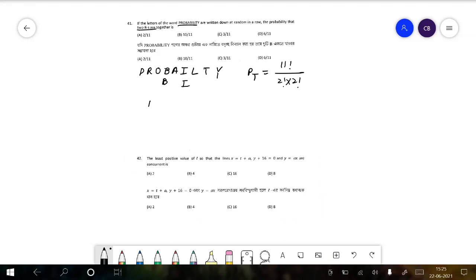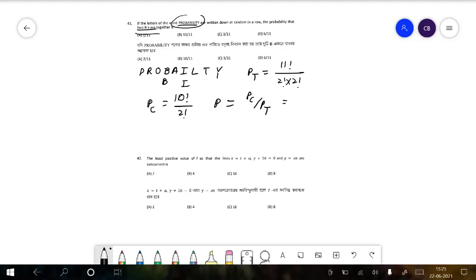Then again, if we find the number of arrangements with the constraint, let that be PC, that turns out to be 10 factorial divided by 2 factorial. Now we know that the probability of finding a word with that constraint is equal to PC divided by PT.